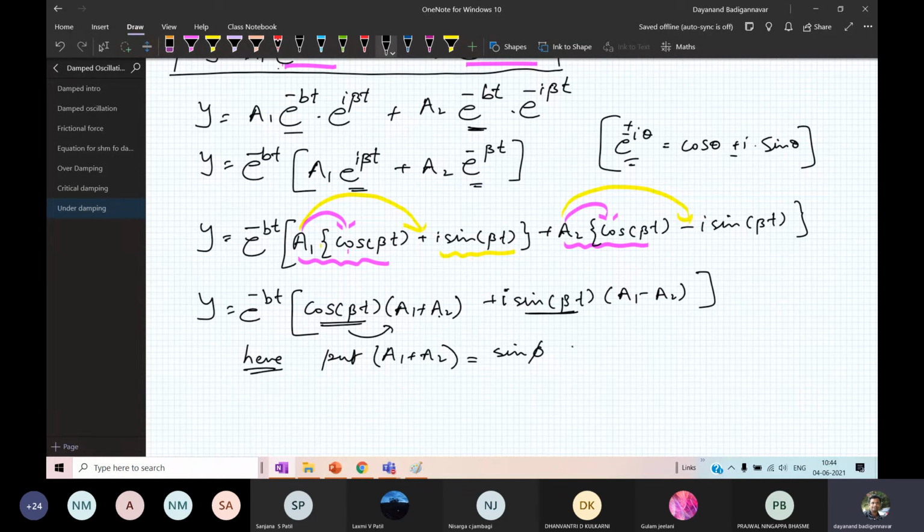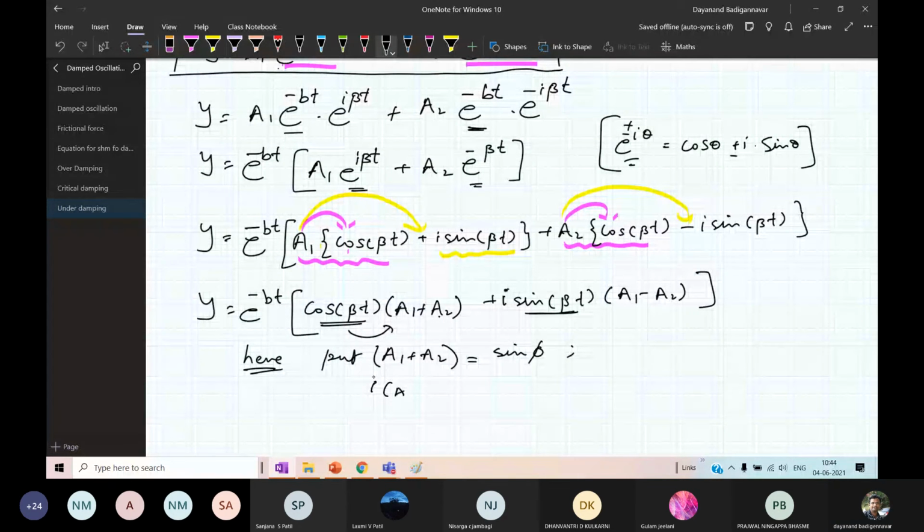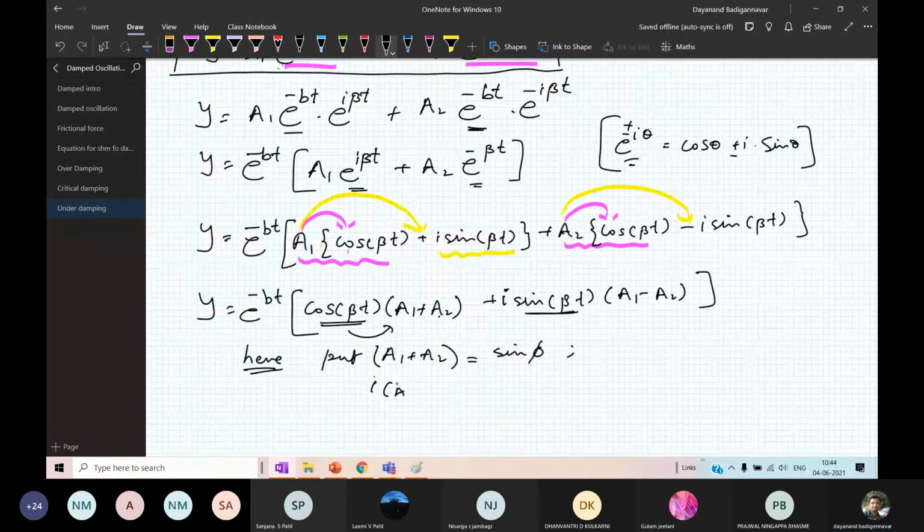Okay. So therefore, I will add i into A1 minus A2 equal to, so here you have A1 minus A2, this is i. So i into A1 minus A2, I can write equal to cos phi.